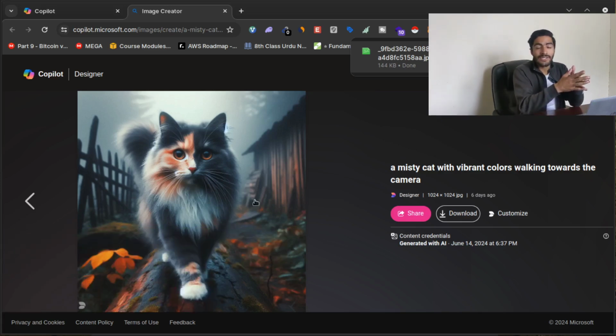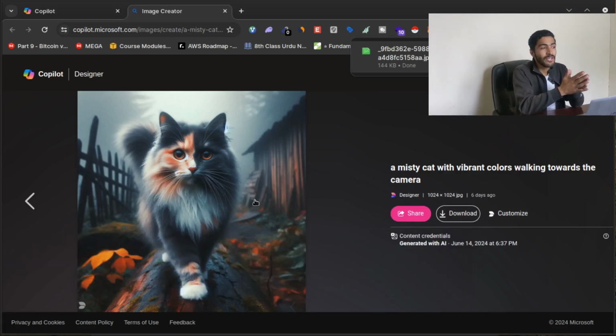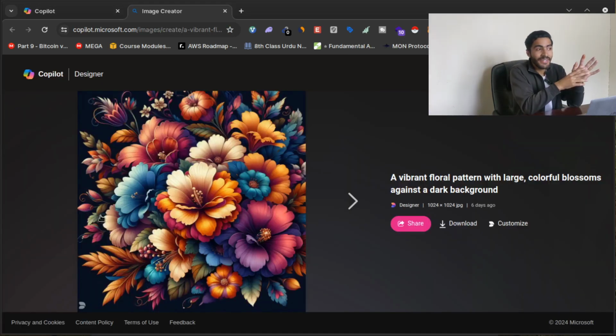Why? Because you are going to sell this image to make money with this art, with these graphics. So how can you sell these images? Why will people buy these images? This is a kind of painting, like if I show you here. The main concept here is you can use different AI chatbots like DALL-E 3 or Art Breeder or any other AI image generation tools. Then you can use those arts, those graphics, to sell on different platforms, which I will share in a bit.